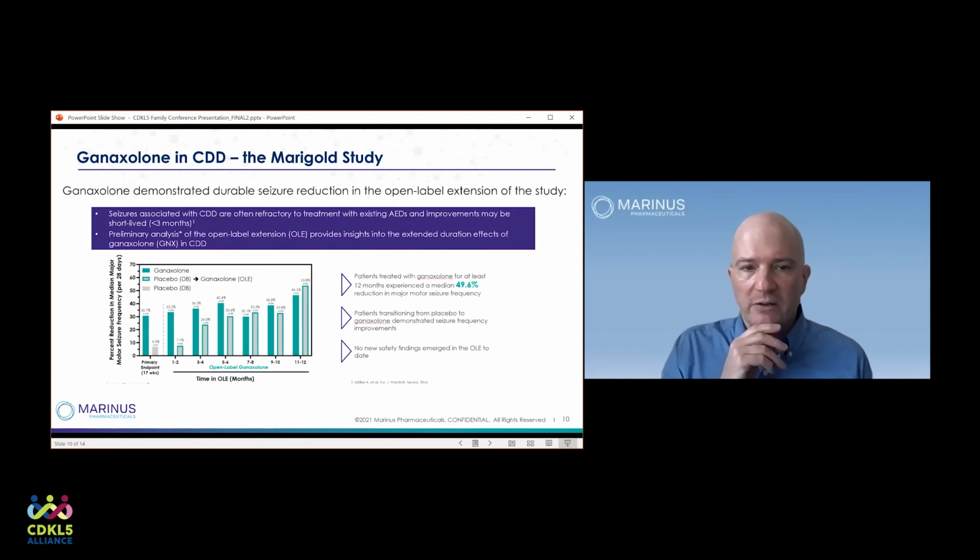And then this is the final outcome slide and effectiveness slide that we're going to look at. I told you that most of the data would be in the double-blind phase. We were finished with that. We're now shifting gears and looking at the open label extension phase.